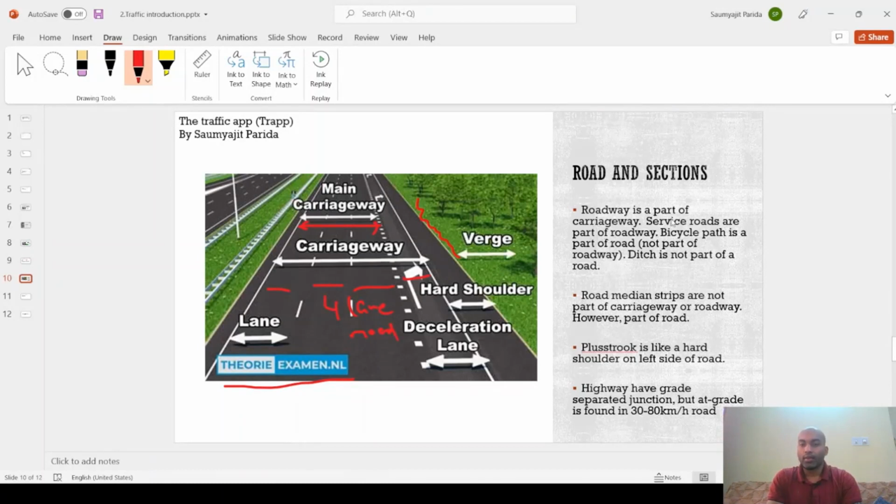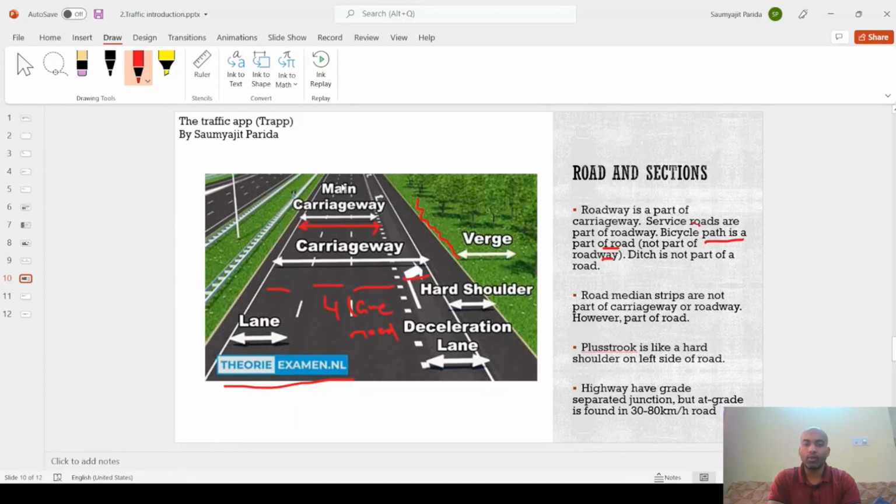Okay, then some more insights. Service roads are part of the roadway. Bicycle path is a part of the road but not the roadway. Roadway is a part of carriageway, so this is a roadway. Road median strips are not part of carriageway.